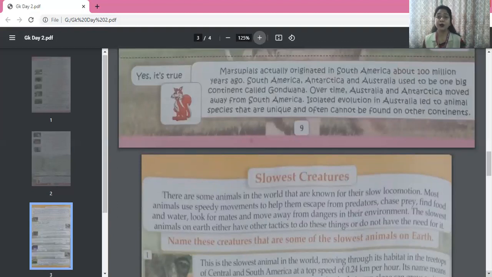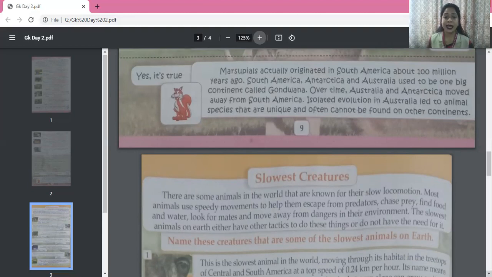Then sometimes they have to chase prey. That means they have to catch their own food. Okay, they have to catch other creatures which would be their food. So that is prey. Then they have to find food and water. So they have to be very speedy. Then they have to look for mates, for reproduction. Then they have to move away from dangers in the environment. There can be many dangers. There may be a storm, there may be a fire, and then they will have to run away from there. So they need to be very speedy.